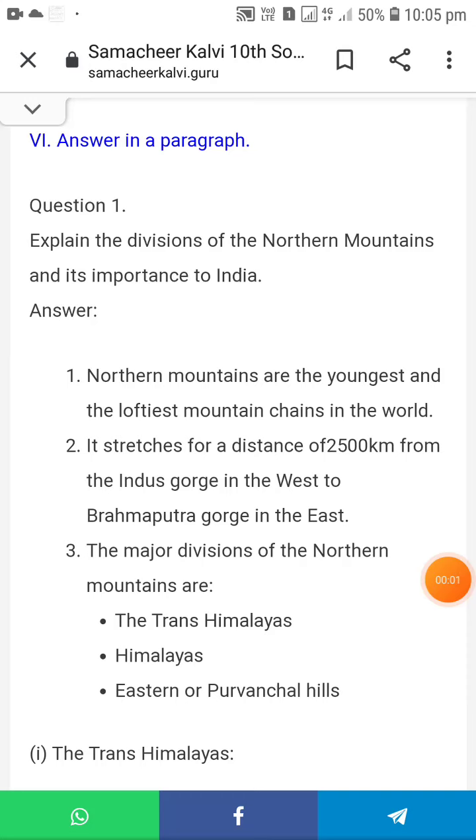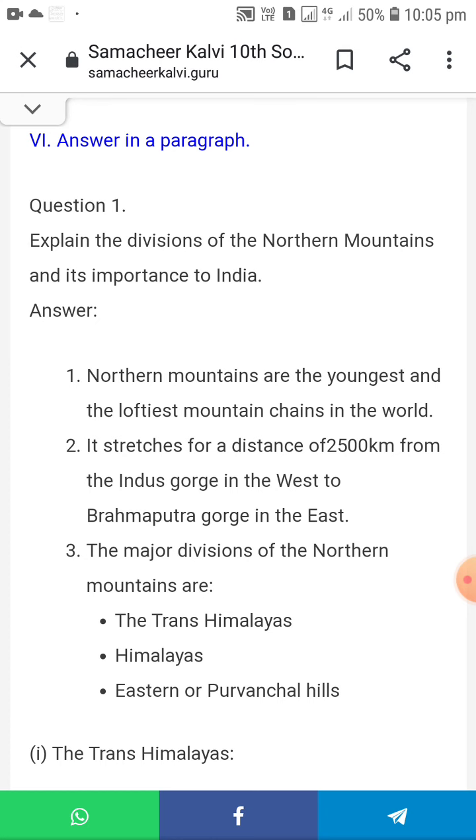Very good afternoon students. We have already revised Lesson 1, Geography, short answers, distance between and detail. Today we are going to revise that answer in paragraph form. Question 1: Explain the divisions of the Northern Mountains and their importance to India.